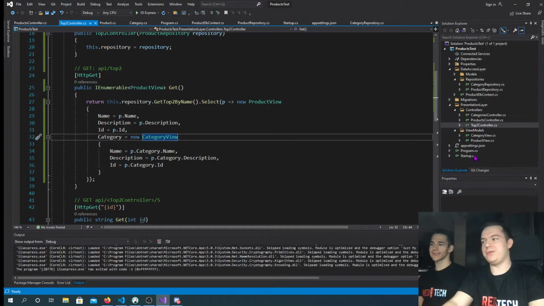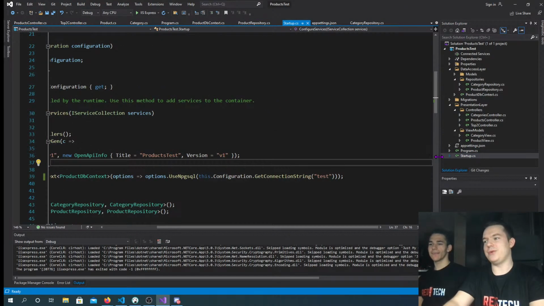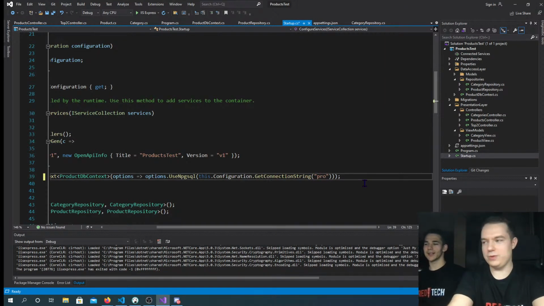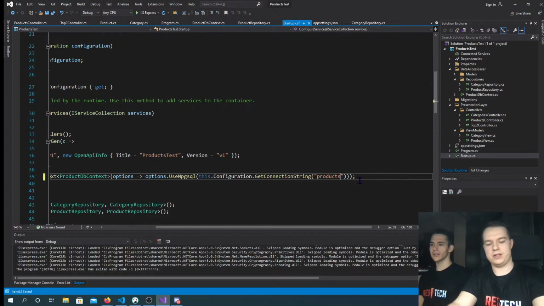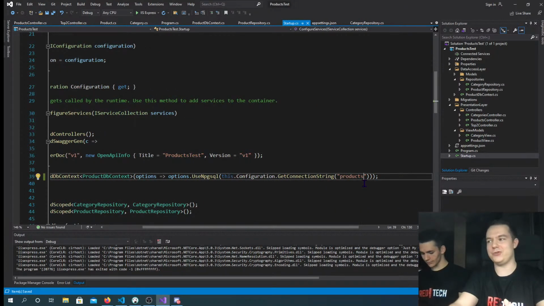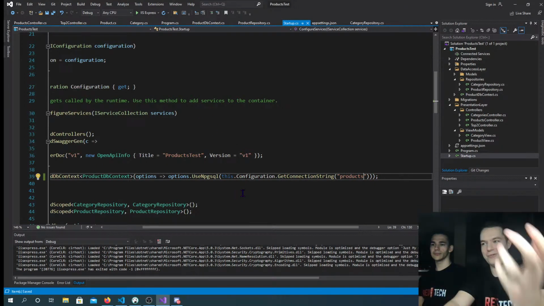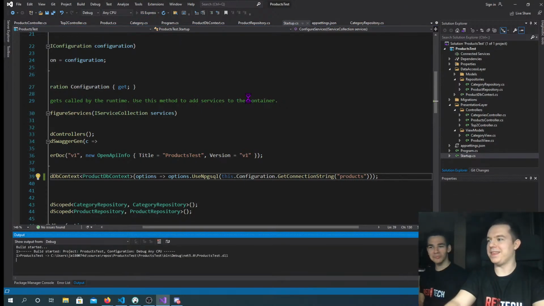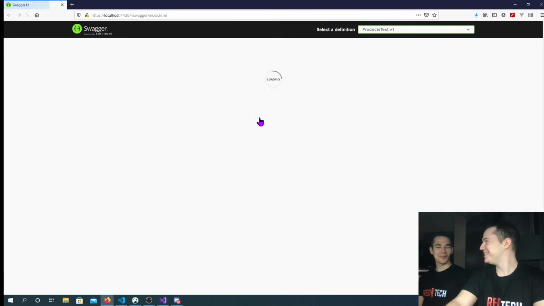Remember when we made migrations, we went into startup and used a connection string to the database test. So we actually made this mistake. What we would do is use the products connection string. So right now it's going to use our database that we already made and pre-populated with data. Okay, let's start it. We might still have a mistake. We'll see.